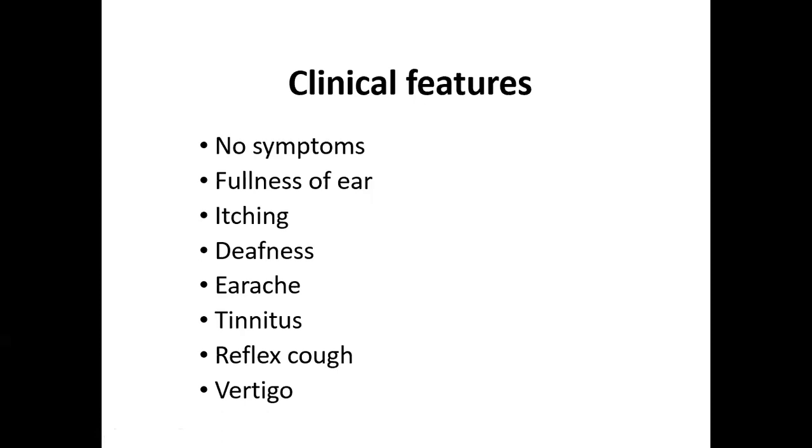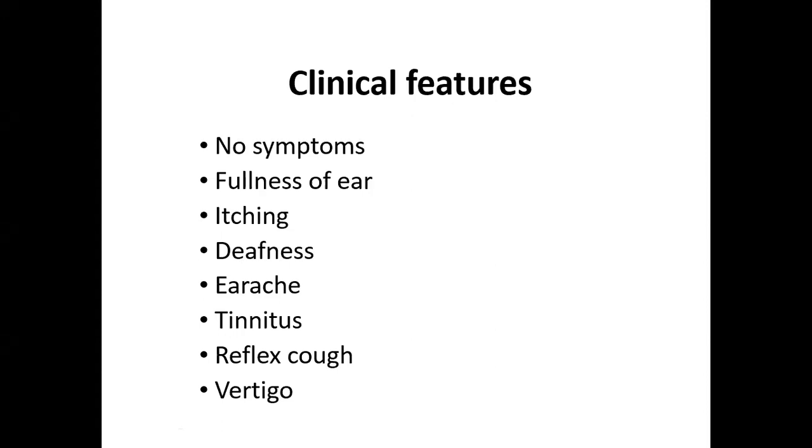Earache. Why is there earache? Again, there is pressure on the external canal skin and the sensory nerves, and it will give rise to the earache. Whenever there is a deafness, which type of deafness will it give rise to? It will give rise to the conductive type of the deafness, because the defect is present in the external canal. So whenever there is a defect in the pinna, in the external canal, in the tympanic membrane, or in the ossicles of the middle ear, it will give rise to the conductive deafness.